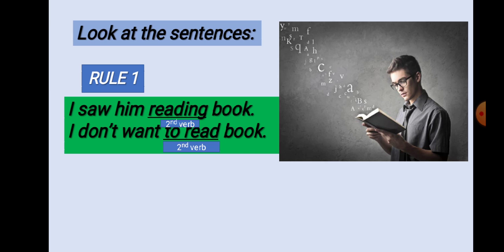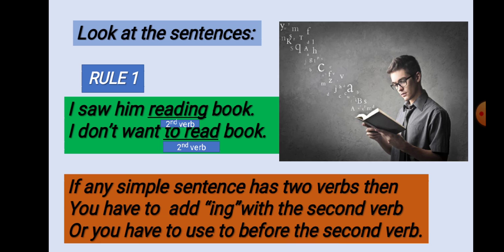Now look at the sentences. This is rule number 1. I saw him reading book. I don't want to read book. If any simple sentence has 2 verbs, then you have to add ing with the second verb, or you have to use to before the second verb. You can do this in 2 ways. You see here there are 2 verbs. I have added ing with the second verb.